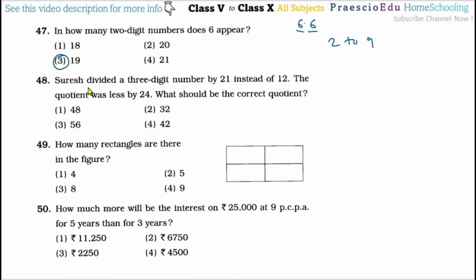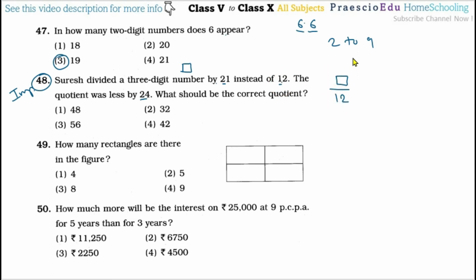Now question number 48: Suresh divided a 3 digit number by 21 instead of 12. The quotient was less by 24. What should be the correct quotient? This question is very important. We will solve this one. The 3 digit number we don't know, so we will assume it is a box. Divided by 21 instead of 12, so first it has to be divided by 12.